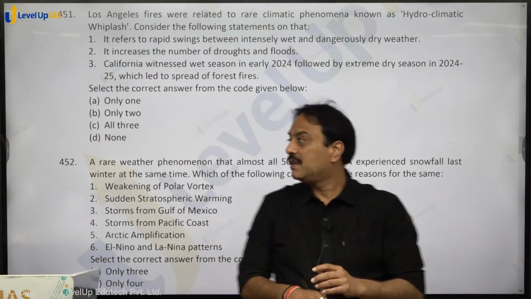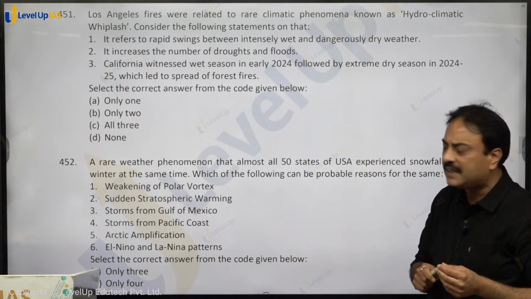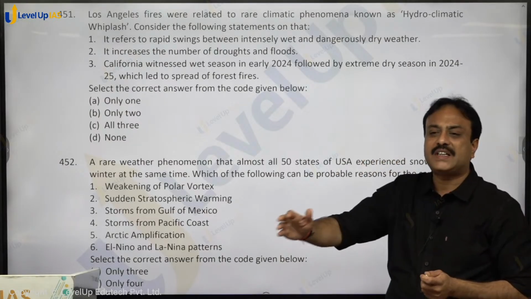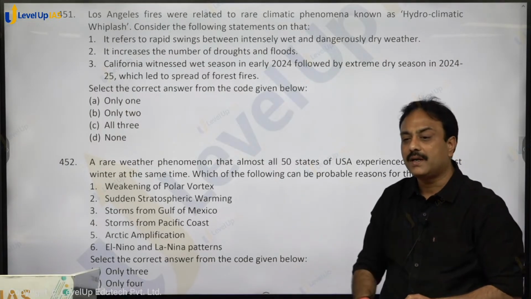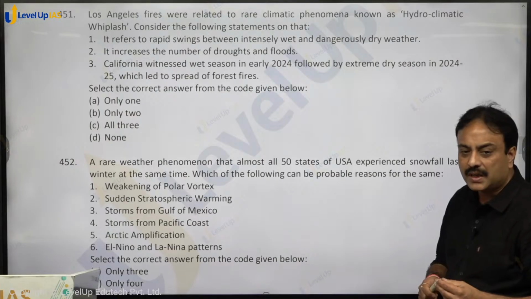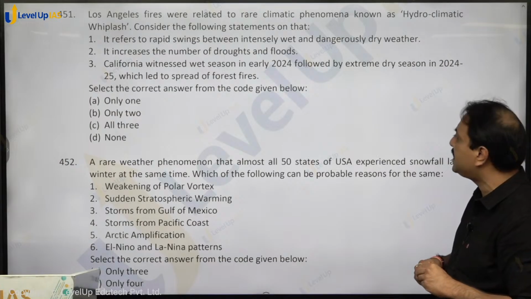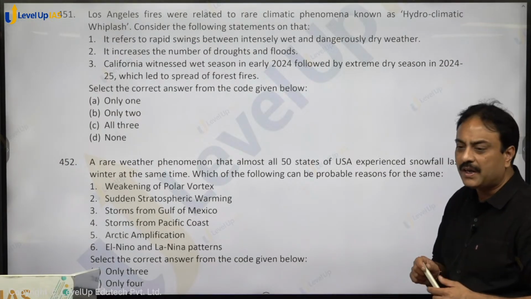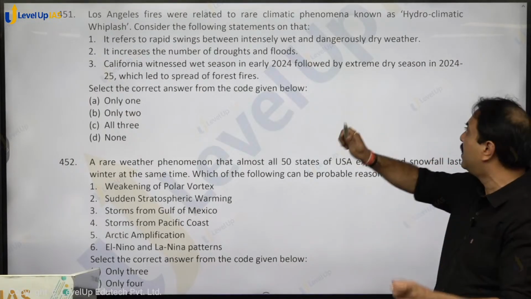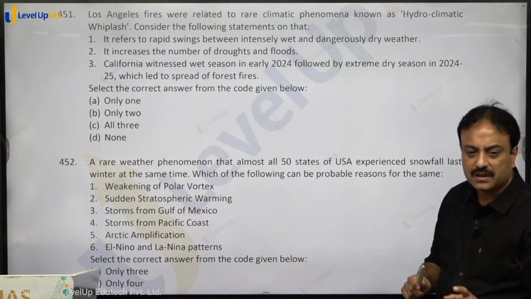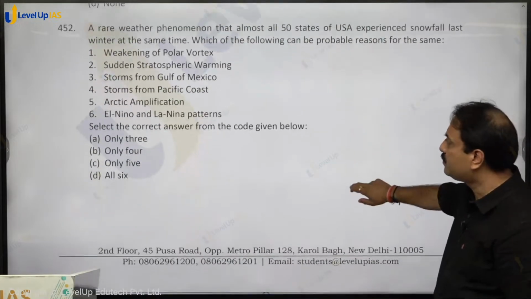So it started. So statements on that, it refers to rapid swings between intensely wet and dangerously dry season. एकदम से wet season आएगा, अगले साल एकदम opposite dry, फिर पूरा wet, फिर पूरा dry, right? It increases the number of droughts and flood, correct? California witnessed wet season in early 2024, followed by extreme dry season in 2024-25, which led to the spread of forest fires. All three statements hold true, and this is basically explaining you the term hydroclimatic whiplash. Are you getting that? So all three, option C for cat, is the correct answer.